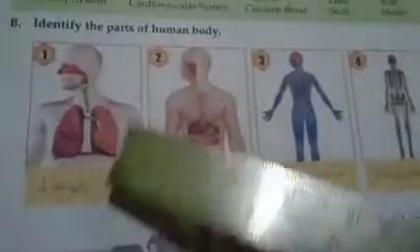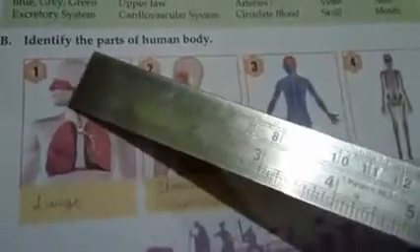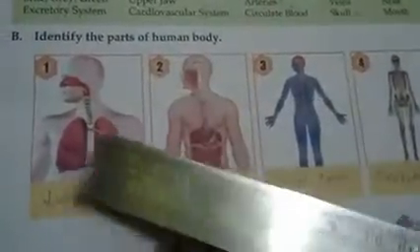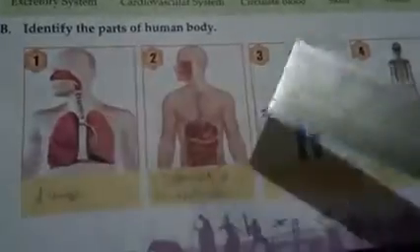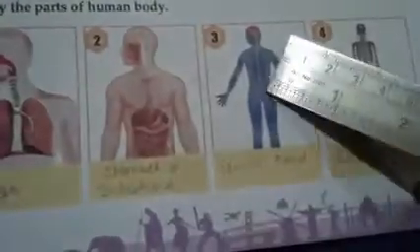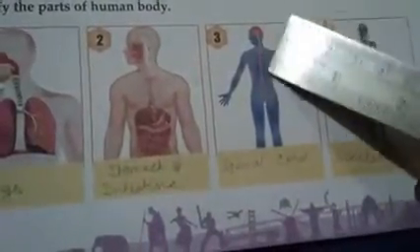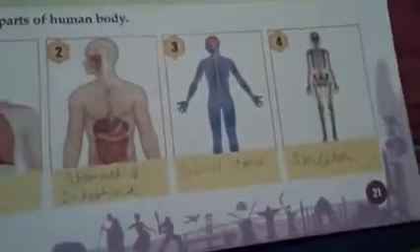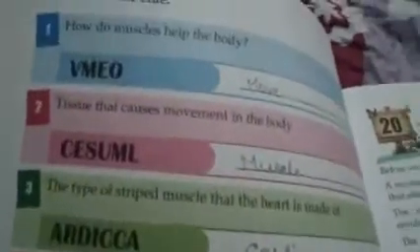Next, identify the parts of the human body. These are lungs. You can see this, stomach and intestine. This is the spinal cord. This is the skeleton. Now let us move on to chapter number 20. Sorry, in chapter number 19 only, part C.